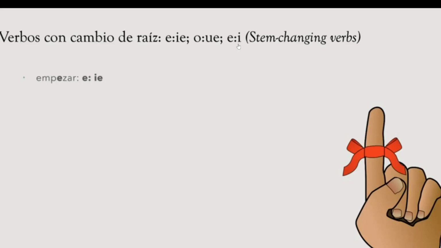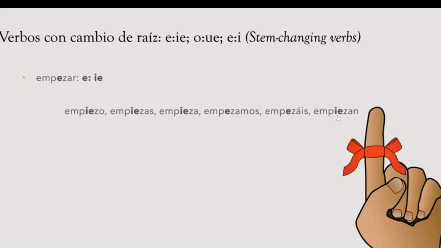For example, empezar. We change the E for an IE, and I say yo empiezo, tú empiezas, él empieza, nosotros empezamos, ellos empiezan. Notice that for nosotros and vosotros there is no change. But for yo, tú, él, and ellos, we have to change the E for an IE.